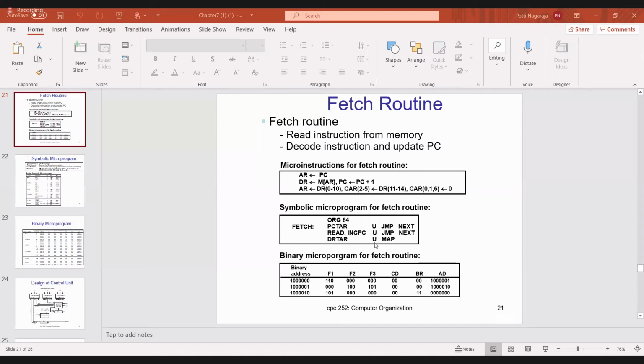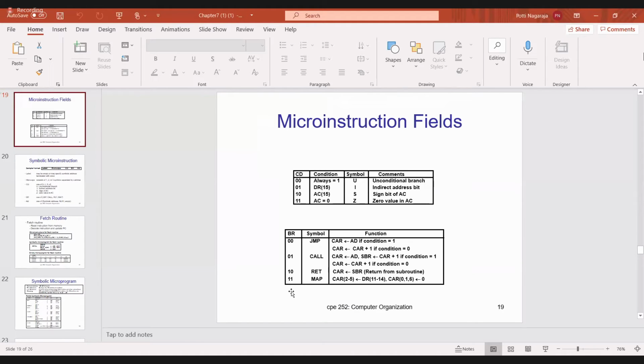U is nothing but unconditional. Map is nothing but, can anyone tell me, what is the map code? The map code is 11. If you have any doubt, we'll see the table. So whenever it is 11, BR is called map.